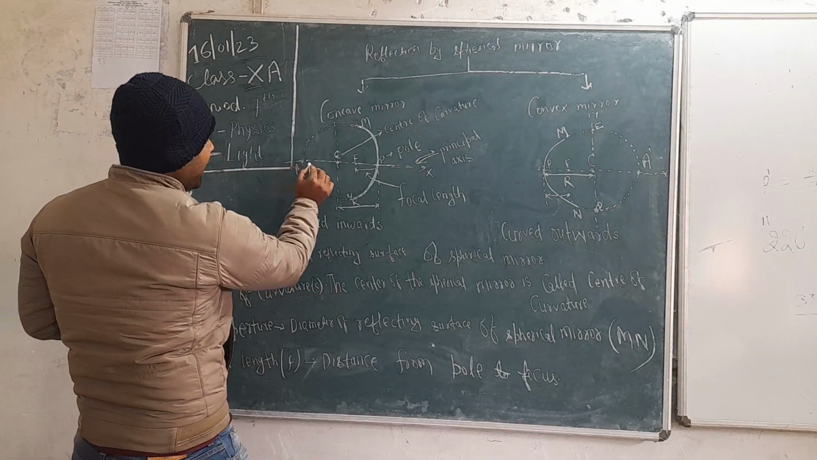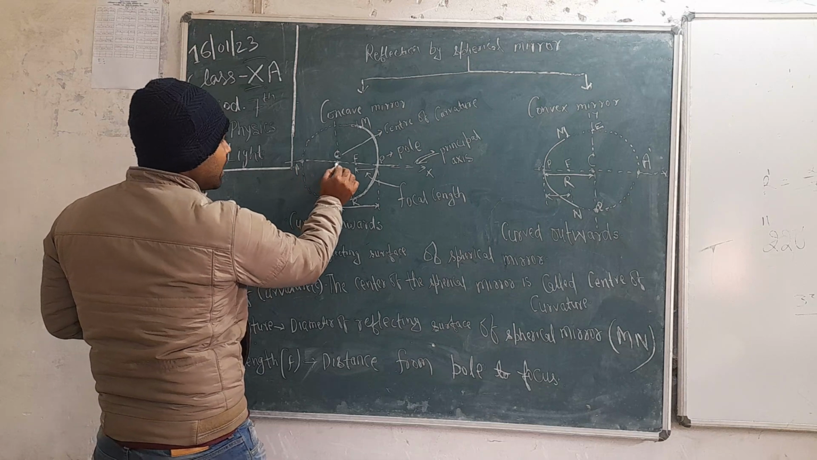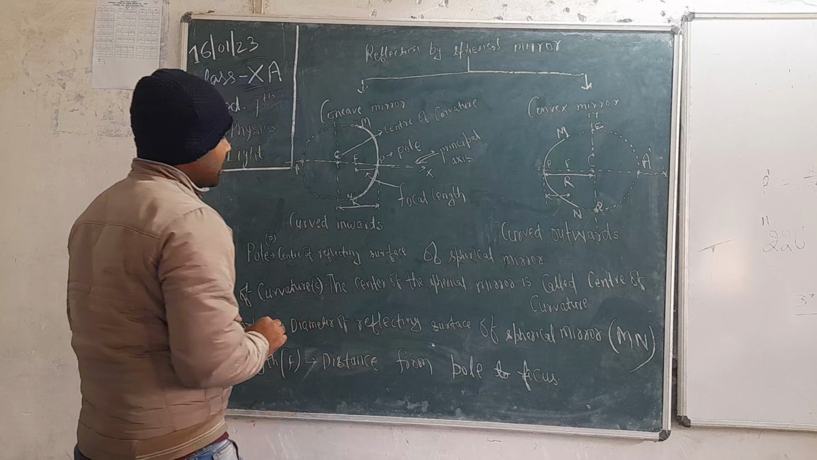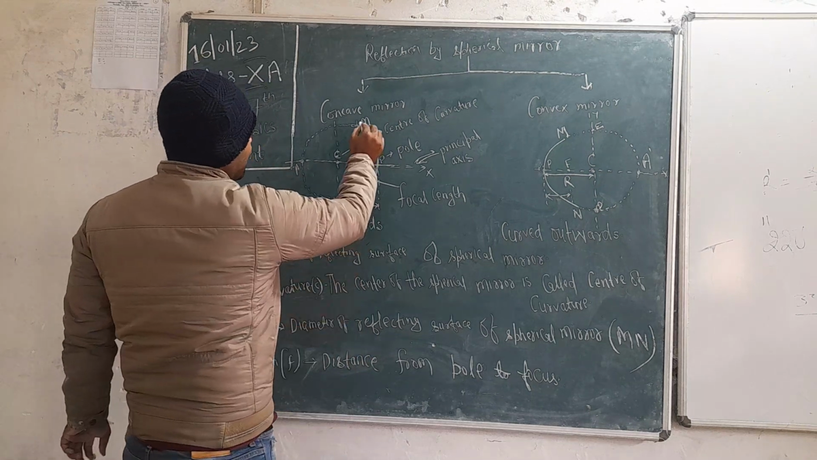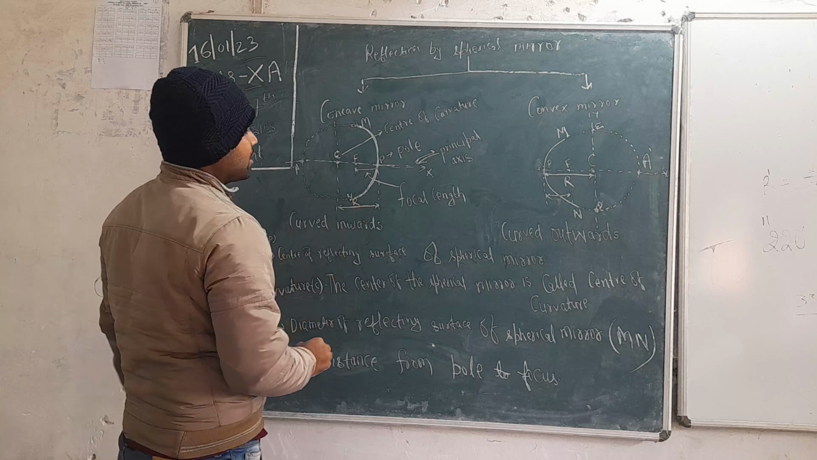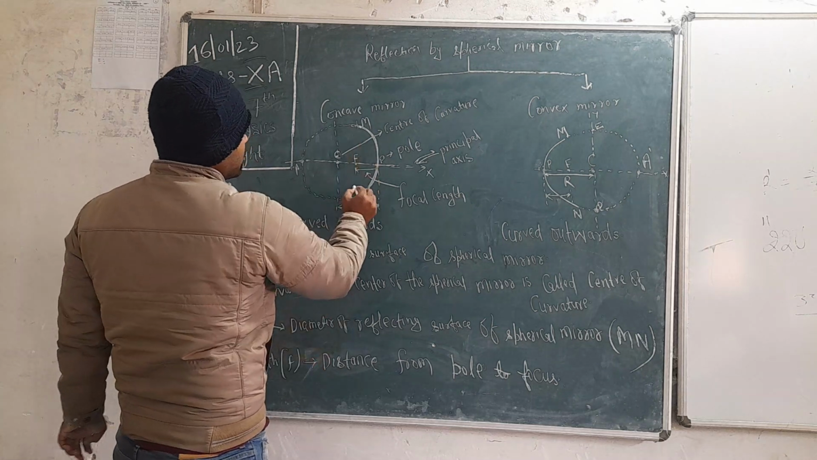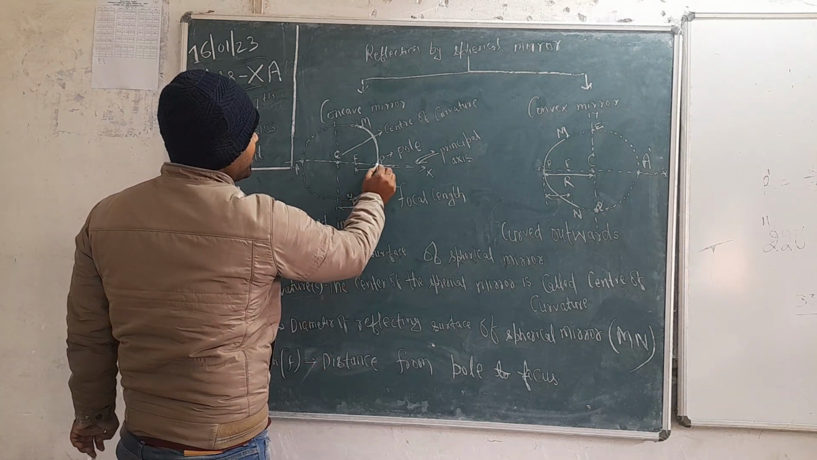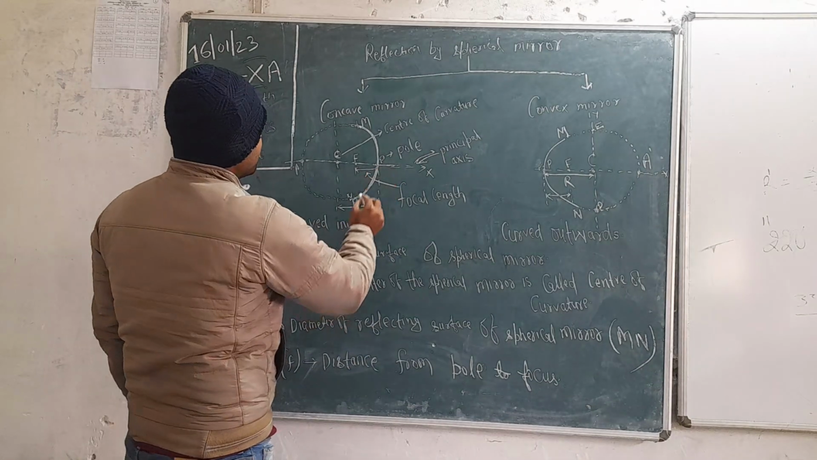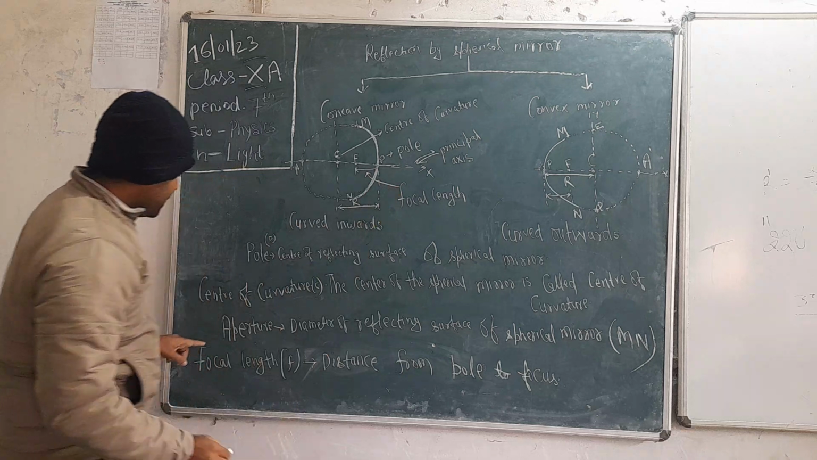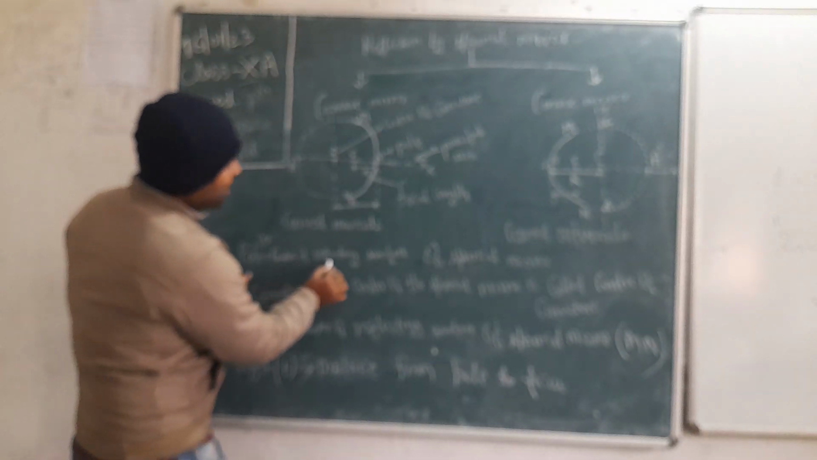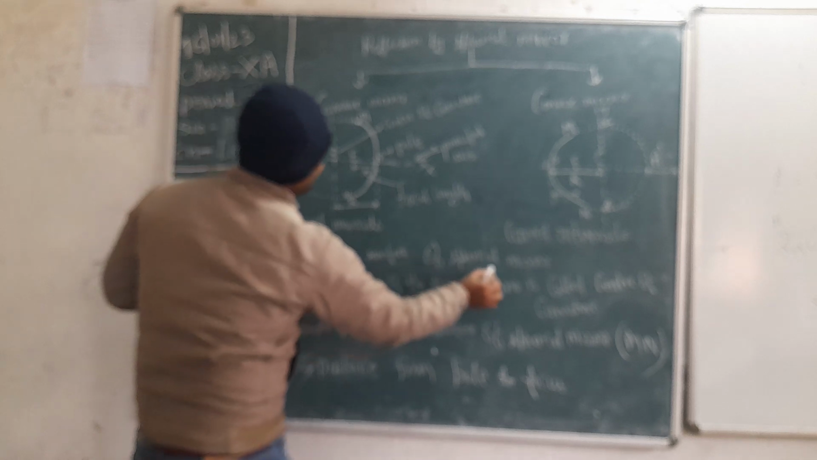An imaginary line passing through the center of a spherical mirror is called the principal axis. The curvature m to n is a curve. The center of this curvature we name P, the pole. Pole is denoted by P. Here I have written the definition of pole. What is pole? The center of the reflecting surface of a spherical mirror.